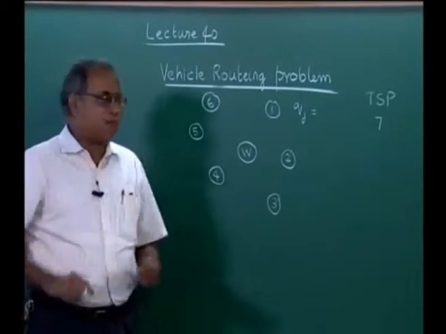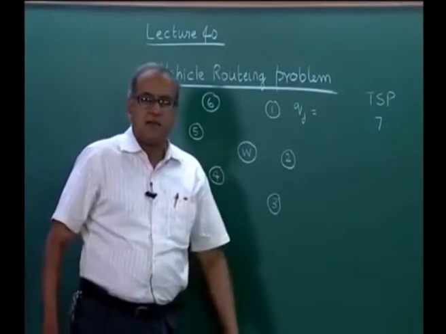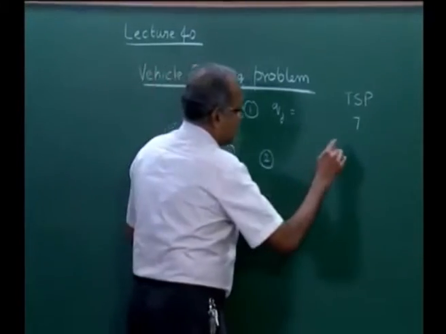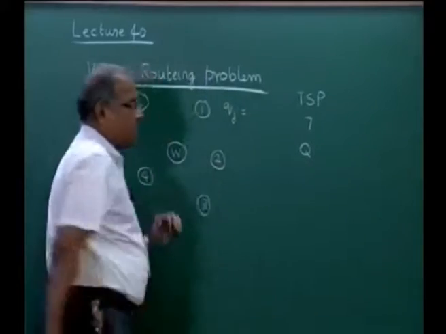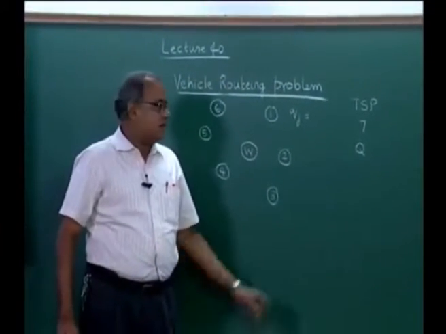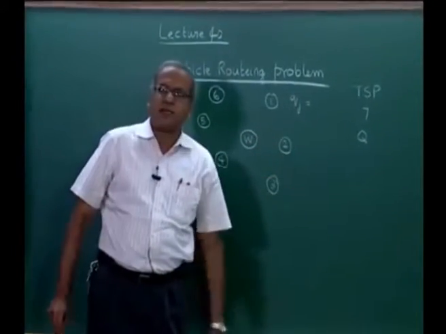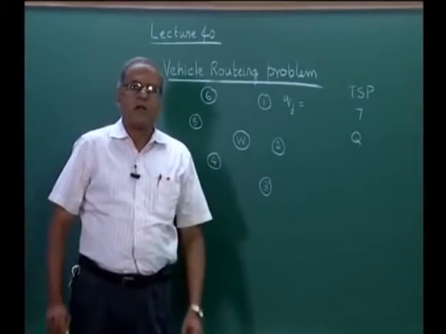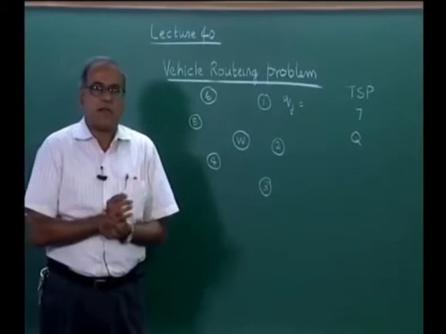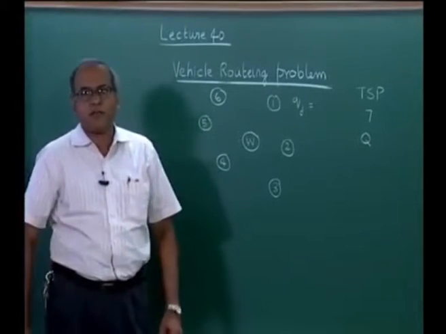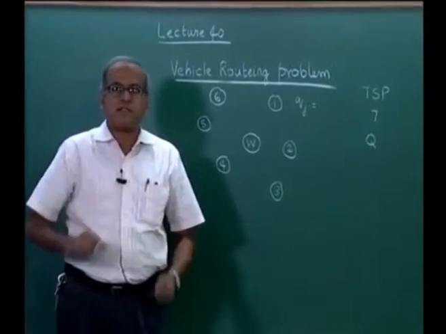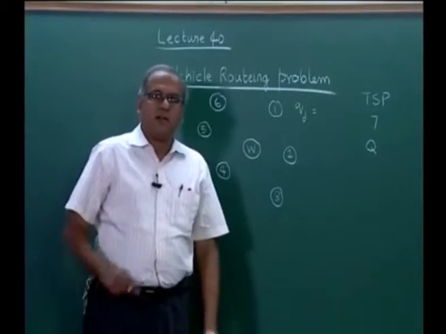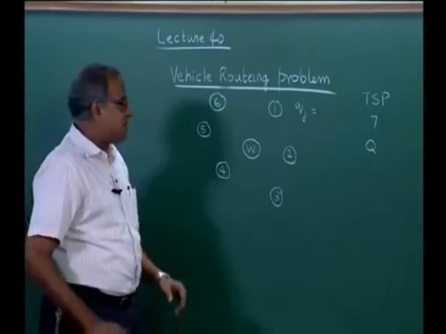Many times that does not happen. The individual Qj's will add up to a number which is more than a single truckload. It is customary to use the notation Q for the truck capacity. So if sigma Qj is greater than Q, then we need multiple trips. We either need multiple trips or we need multiple trucks or multiple vehicles to do it if time is a constraint. If for example we need 2 trips and we have only 1 truck, then we have the issue of